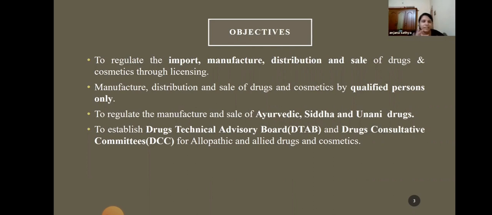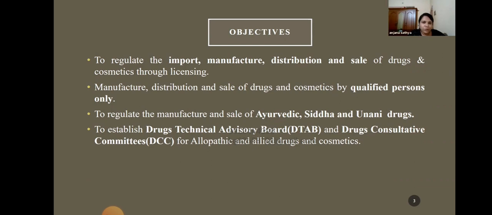So the objectives will cover all the aspects of drug utility. So the first objective is to regulate the import, manufacture, distribution, and sale of drugs and cosmetics through licensing. So how is the regulation done? That is done through proper licensing.